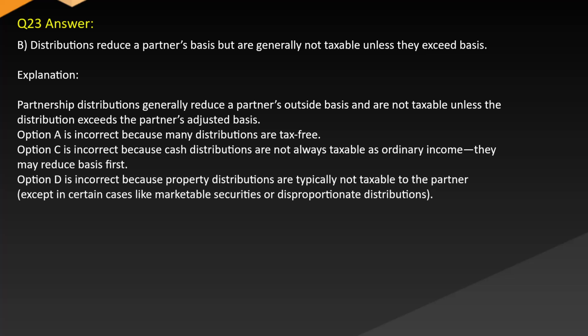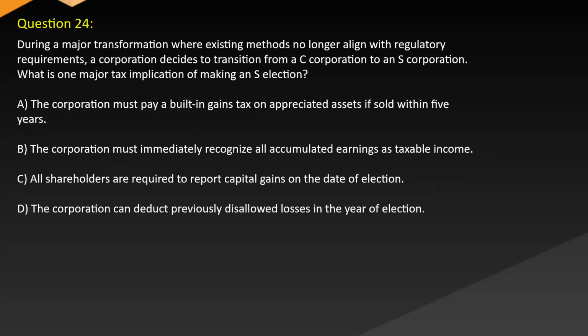Answer: B. Distributions reduce a partner's basis but are generally not taxable unless they exceed basis. Explanation: partnership distributions generally reduce partners' outside basis and are not taxable unless the distribution exceeds the partner's adjusted basis. Option A is incorrect because many distributions are tax-free. Option C is incorrect because cash distributions are not always taxable as ordinary income. They may reduce basis first. Option D is incorrect because property distributions are typically not taxable to the partner except in certain cases like marketable securities or disproportionate distributions.